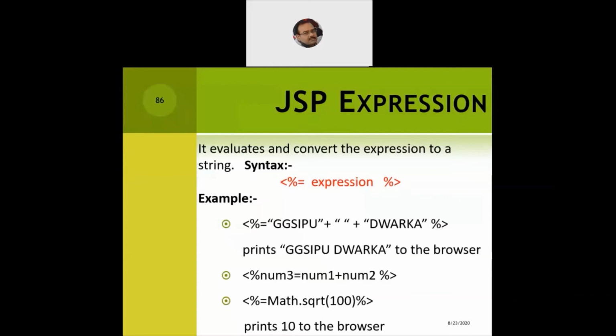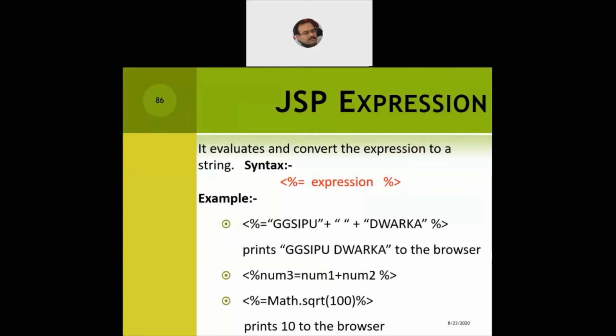So small expressions can be evaluated and their output can easily be printed. Or it could be certain mathematical operations like num3 is equal to num1 plus num2, that can easily be written. But this is not an expression, this is an addition of two variables' values, storing the result in the third variable. But something like Math.sqrt is an expression. So we're making a call to the square root function of the Math class, passing the value 100. So we say equal to Math.sqrt within parentheses 100 and then the closing of the percentage sign, and it will print the value 10 to the browser window.